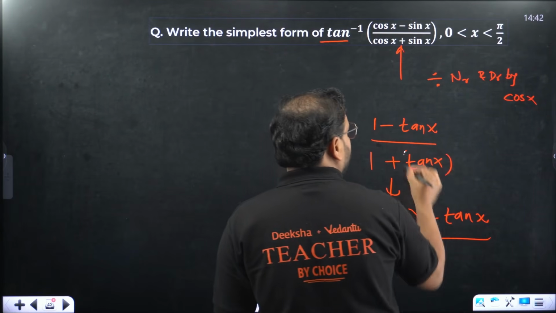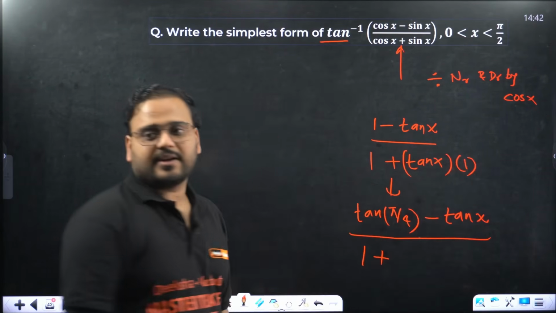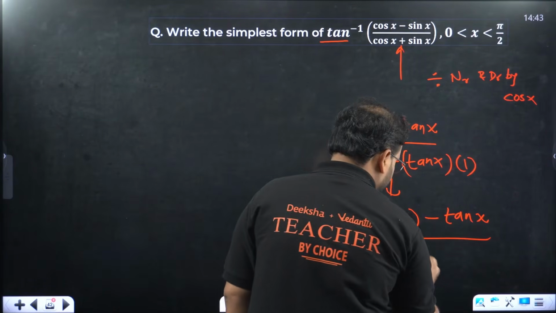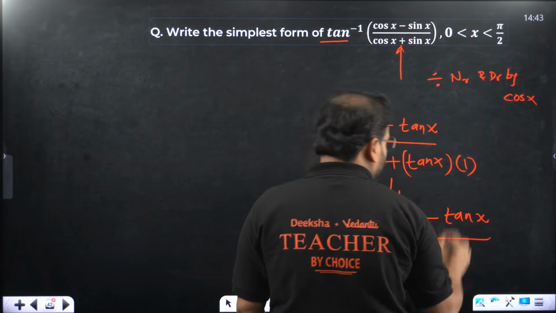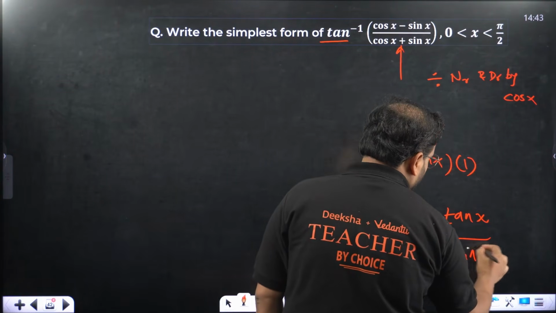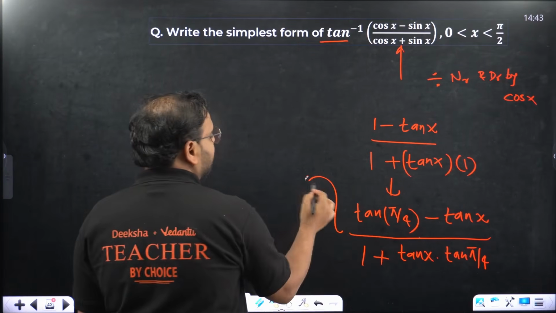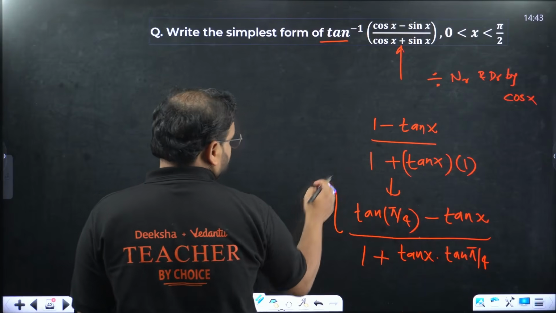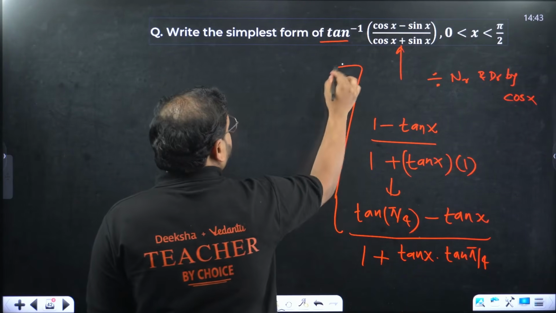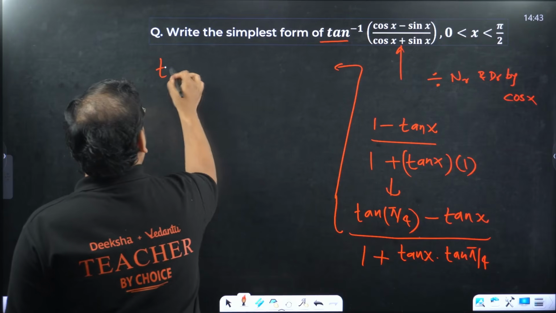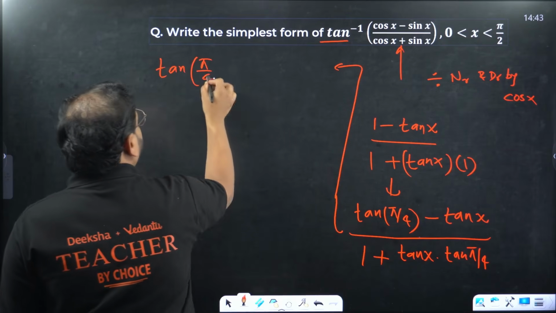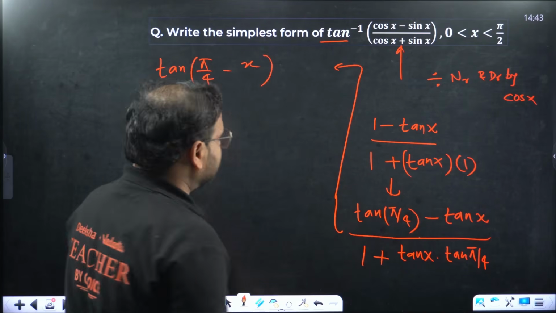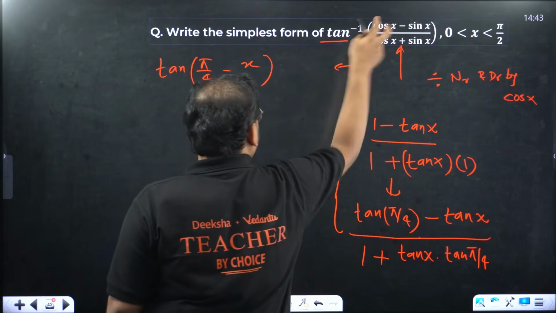What is multiplied to this number? Tan x. I can multiply 1 also, right? If nothing is multiplied, multiply 1. Okay, sir. So, tan x, and this 1 becomes what? Tan pi by 4. Now, this is a formula. What formula is this? Anybody recalls? This formula is, sir, tan of A minus B. Tan of A minus B. So this is the simplification of the bracket inside.